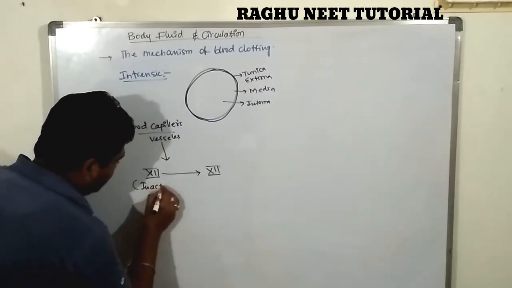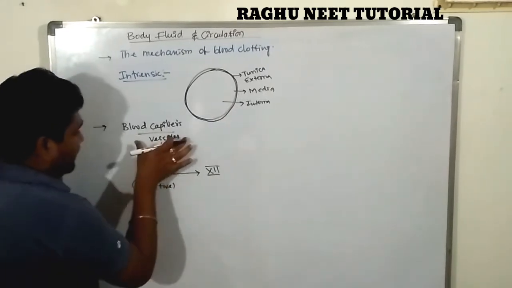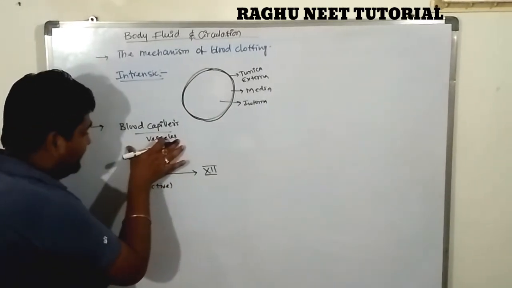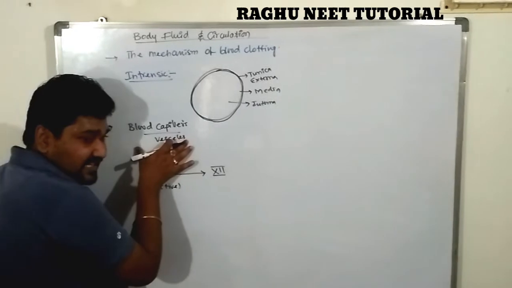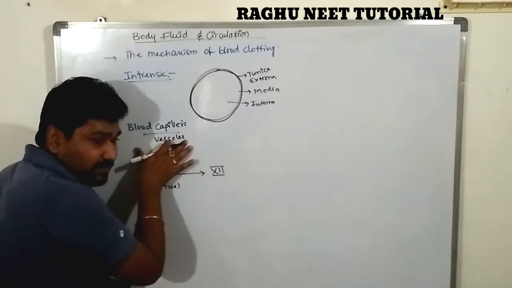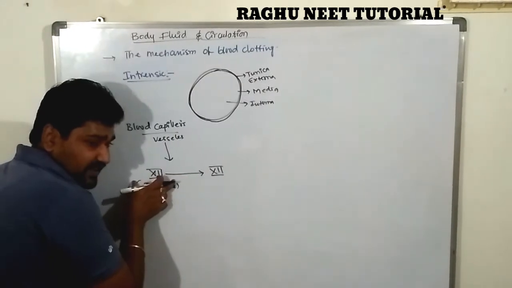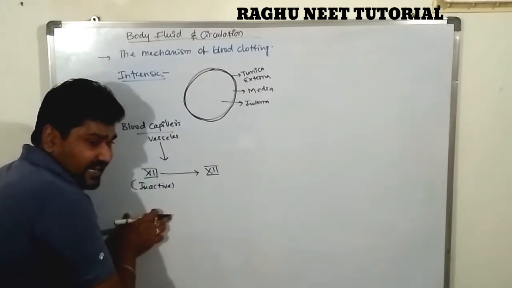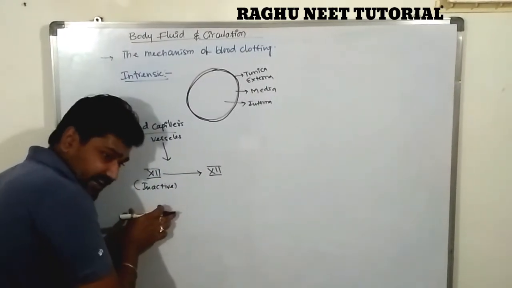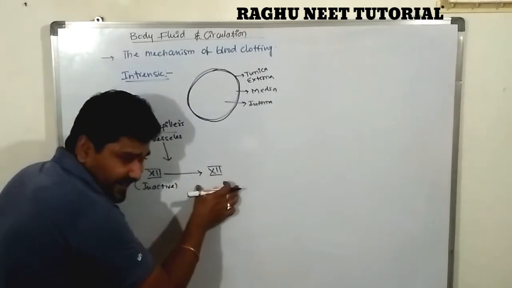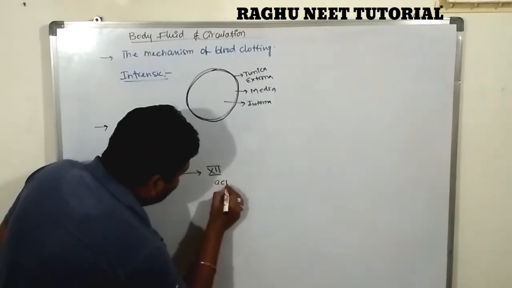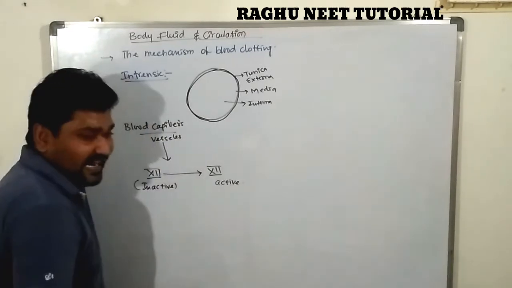Inactive 12th factor. The blood vessels are secreting some kind of factor, and the factor is known as the 12th factor. The 12th factor is always in inactive condition. So the inactive 12th factor converts into active 12th blood clotting factor.